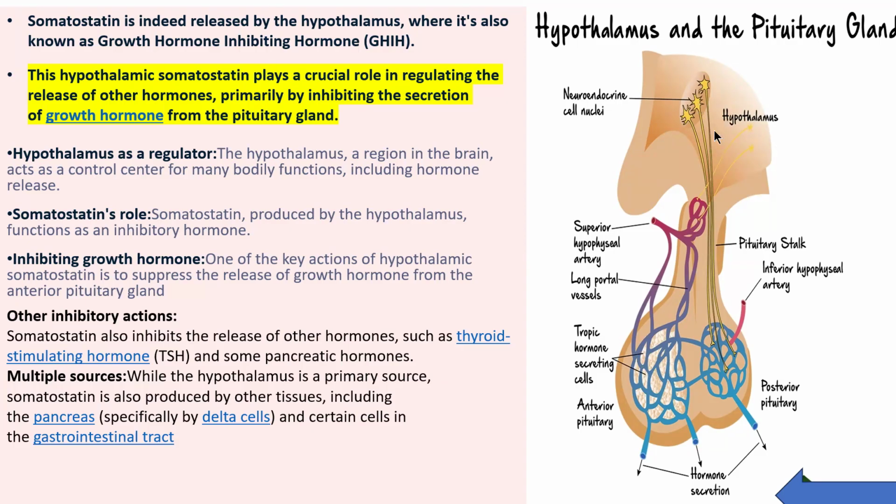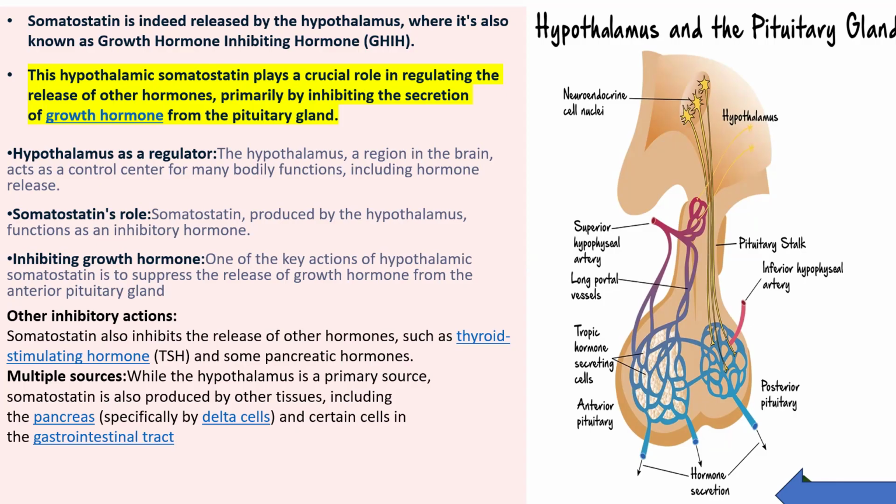The hypothalamus, a region in the brain, acts as a control center for many bodily functions, including hormone release, anterior pituitary, posterior pituitary. One of the key functions of the hypothalamic hormone is to suppress the release of growth hormone from the anterior pituitary gland. Another inhibitory function of somatostatin is that it also inhibits the release of other hormones, such as thyroid stimulating hormone and some pancreatic hormones. Very important point.